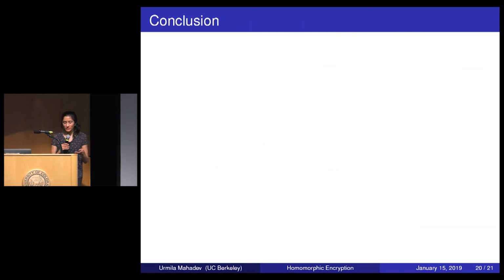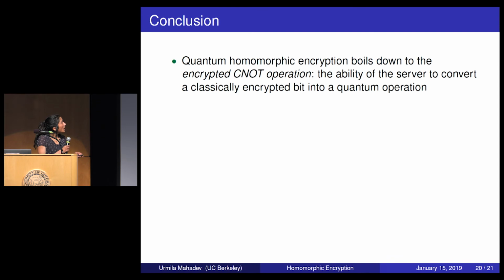So to put everything together, I first told you that quantum homomorphic encryption boils down to something called the encrypted CNOT operation, which is the ability of the server to convert a classical ciphertext into a quantum operation. The quantum operation specifically is the CNOT operation.